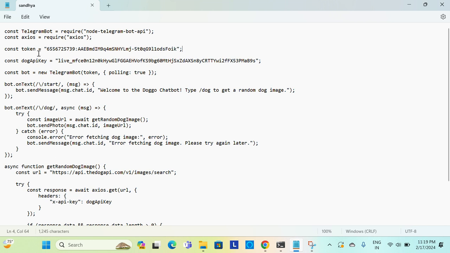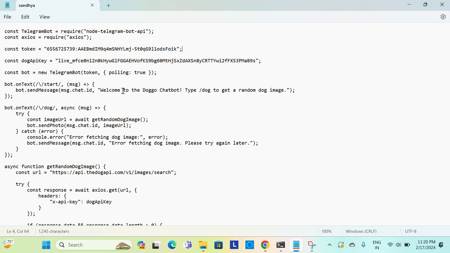Later, I had taken the token variable. This is the value of the token of my own Telegram bot, and the dog API key is my API key of the dog API, and I had created the bot with the Telegram bot with the token and polling values. After that, when we send the start message to our bot, it says welcome to doggo chatbot, type /dog to get the random dog image.